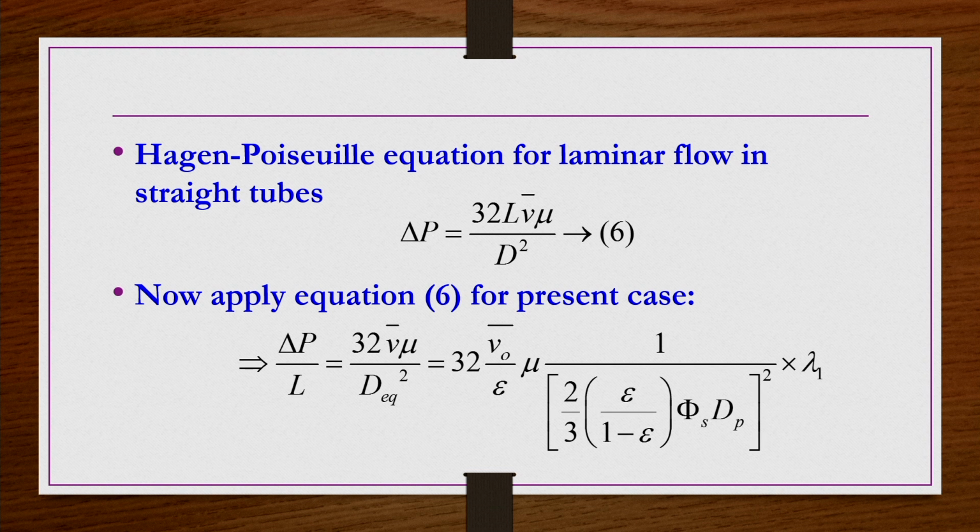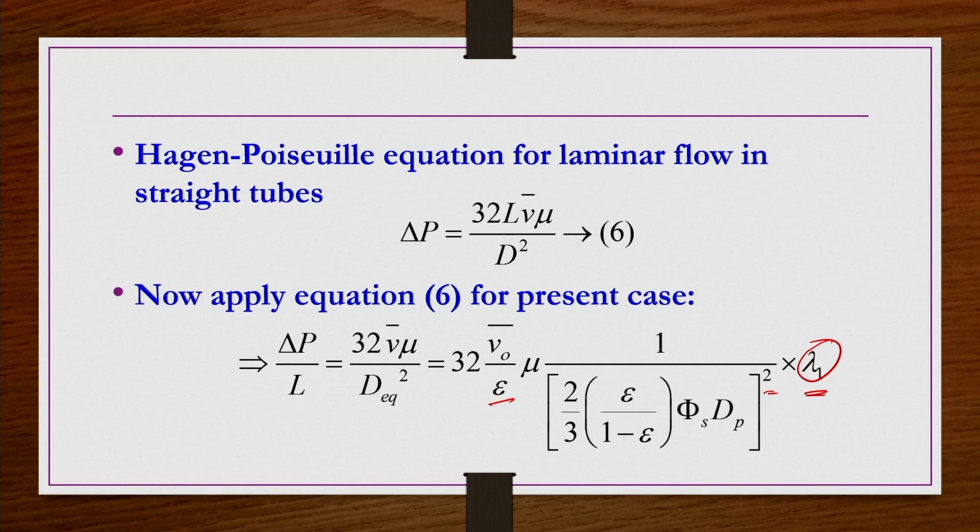So, when we do it, delta P by L is equal to 32 V bar mu by D equivalent squared. V bar is nothing but V naught bar by epsilon, mu, and then 1 by D equivalent is 2 by 3, epsilon by 1 minus epsilon, phi s dP, whole squared, and this is multiplied by a factor lambda 1. Why is it? Because in straight tubes, like capillaries, if there is laminar flow when there is no obstacle, the fluid elements travel the same distance as the length of that pipe.